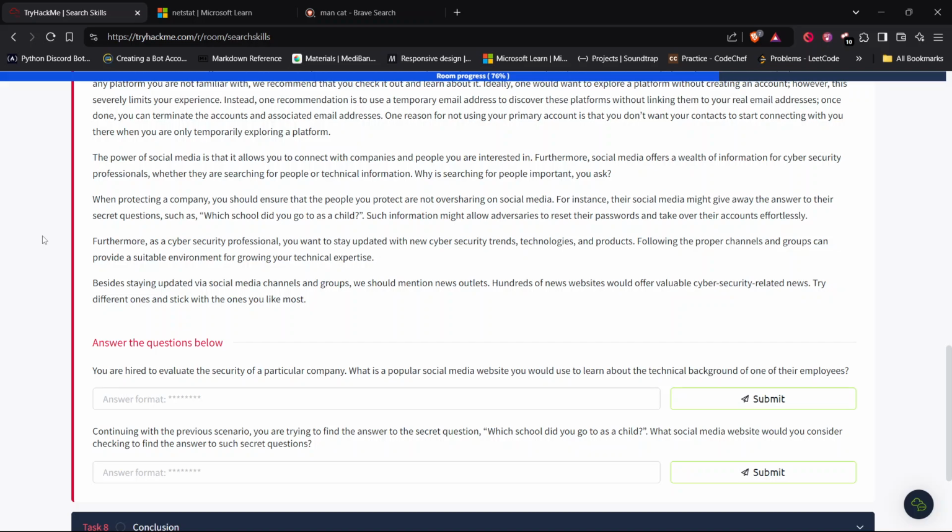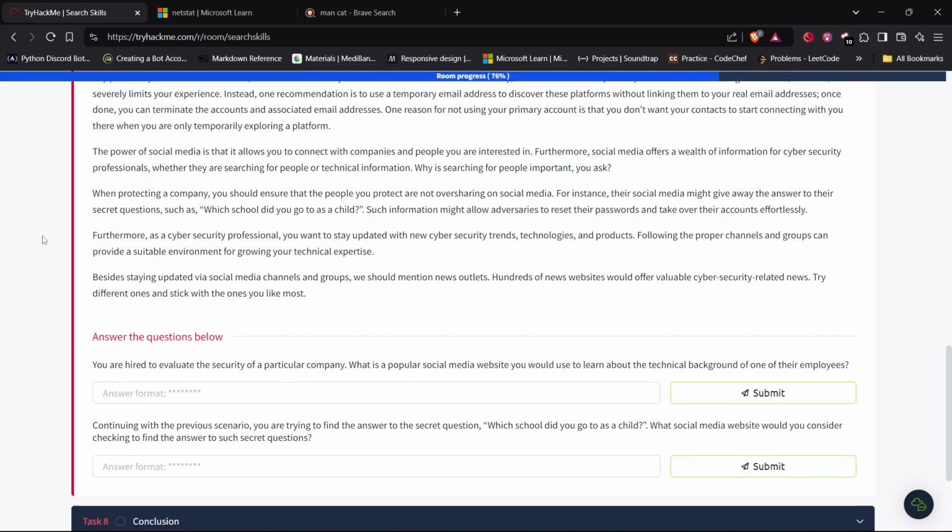Okay, when protecting a company, you should ensure that the people you protect are not oversharing on social media. For instance, their social media might give away the answer to their secret questions, such as which school did you go to as a child. Such information might allow adversaries to reset their passwords and take over their accounts effortlessly.